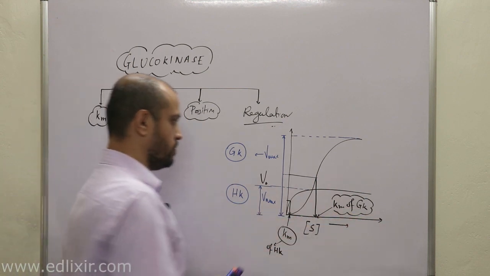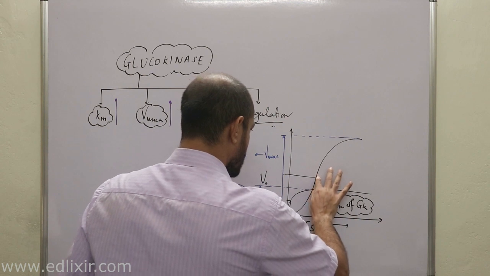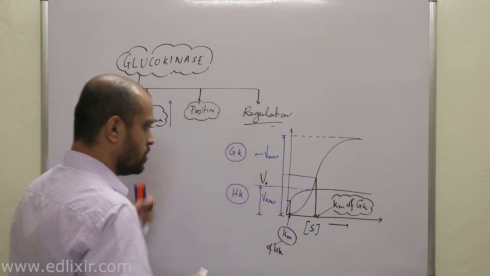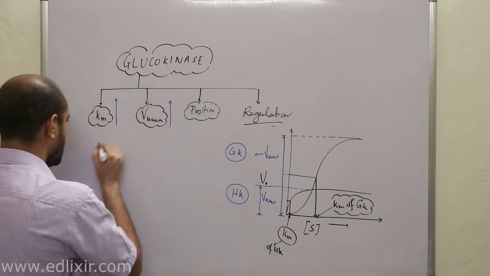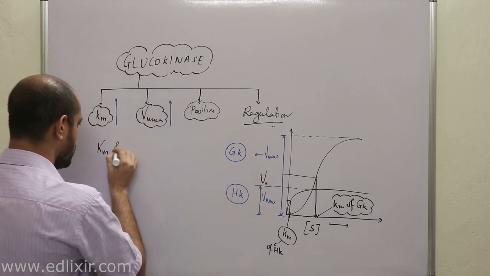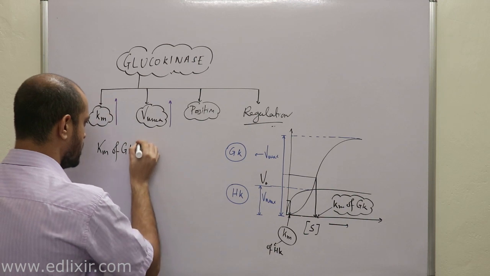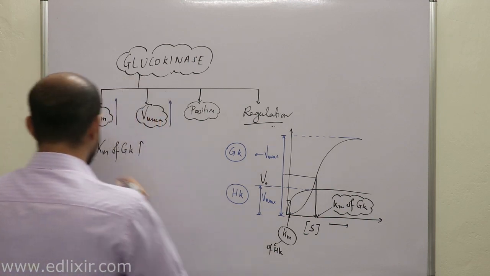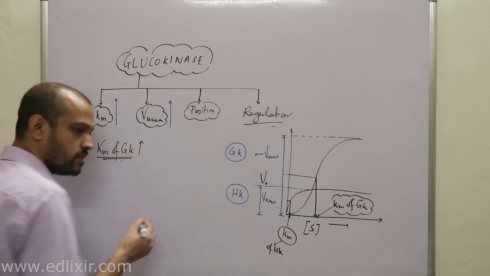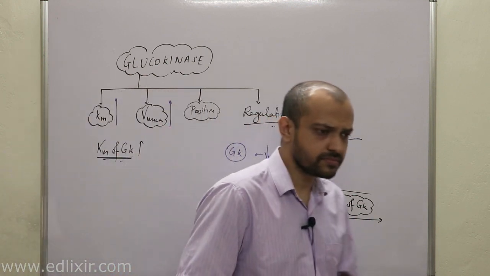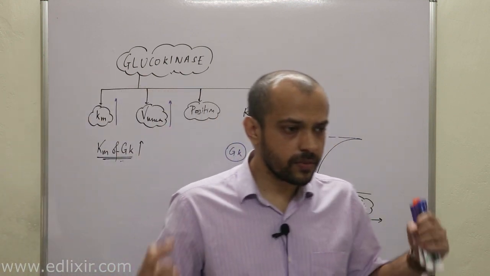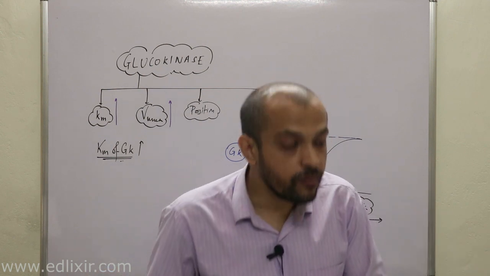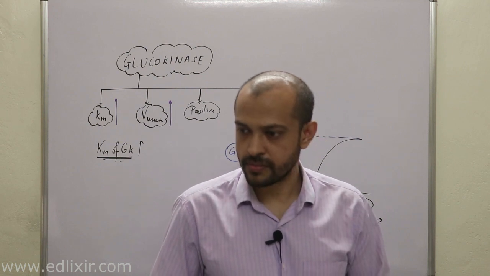Now a very important point here is why the Km of glucokinase is higher than hexokinase. That means glucokinase cannot effectively bind with glucose.